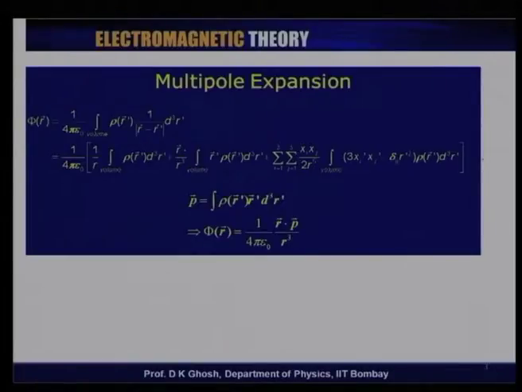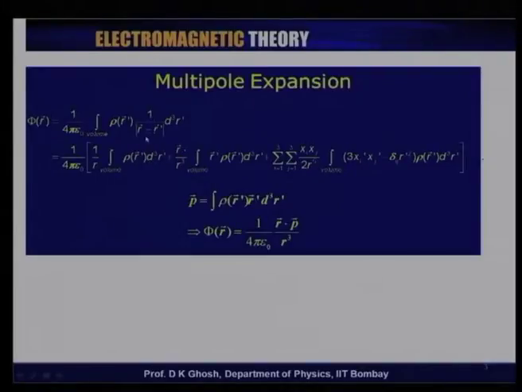Now, what we do here is this: since r is a fixed position at which we are interested in finding the potential, this quantity 1 over r minus r prime we expand. In principle this is an infinite series, but what has generally been found is that for most physical situations, you retain up to the first term.